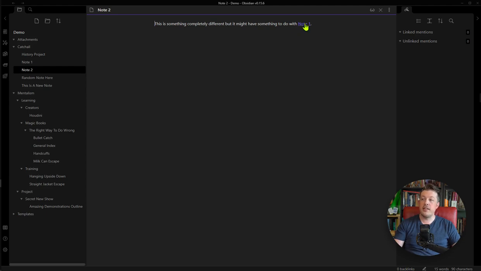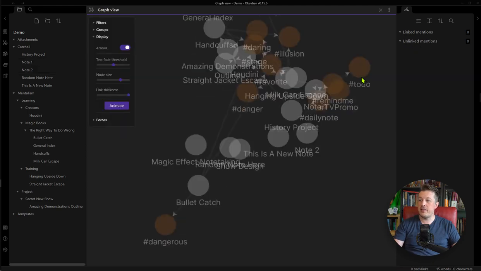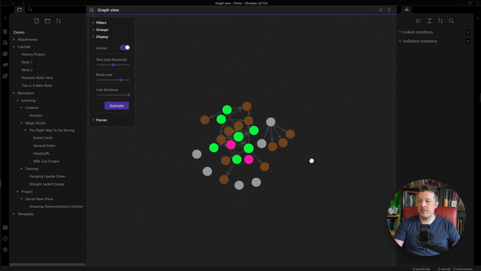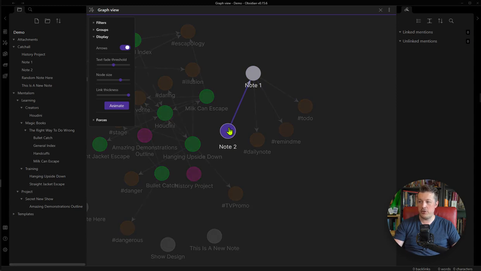And if I click on the link of note 1, you can see that there is no mention of note 2, but over here in the linked mentions, you can see that note 2 links to note 1. So this is a different way of seeing the same information that the graph shows you. And let me go back a little bit. So this graph is showing me exactly the same thing, that note 2 connects to note 1, but note 1 does not connect to note 2.